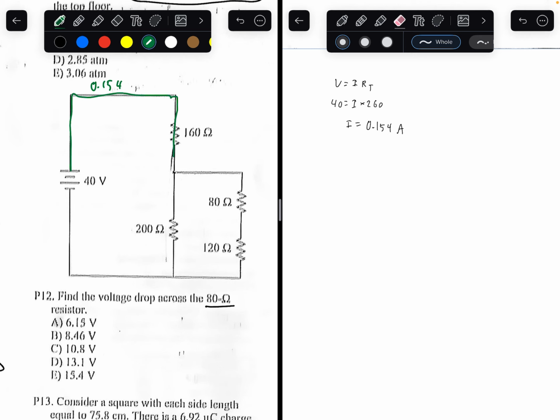It flows through this resistance. It's in series, so the full current flows through here. Now you lead to a parallel circuit, where this is 200 ohms, so we could replace this part with one resistor worth 200 ohms.